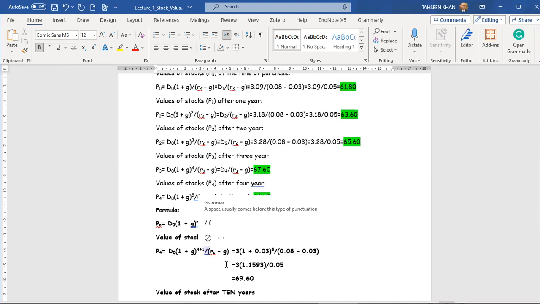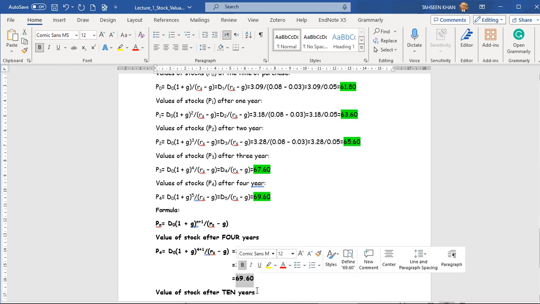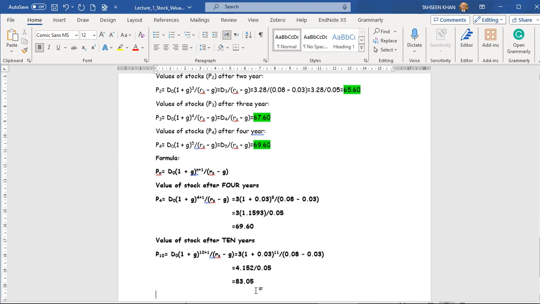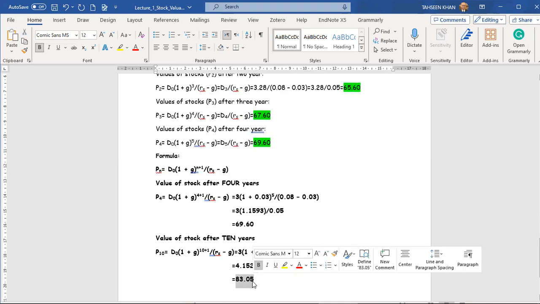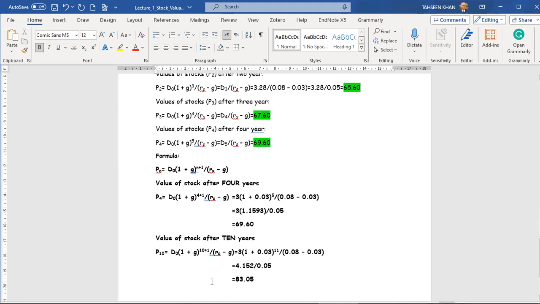Here we have calculated the value, and it comes to the same value which we calculated earlier. And if you want to calculate the value of the stock after 10 years, you can simply place n equal to 10: D0 (1 plus g) power 10 plus 1, divided by Rs minus g. So the value after 10 years should be equal to 83.04. On the basis of that, you can also calculate the exact value of the capital gain as well.